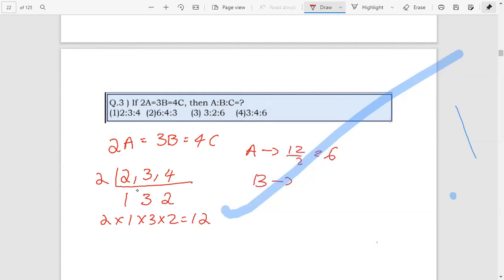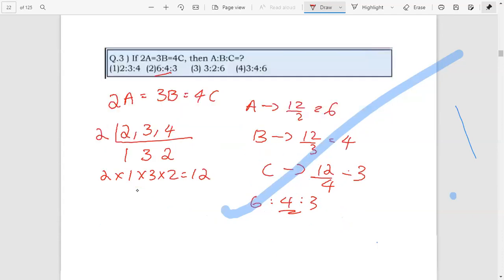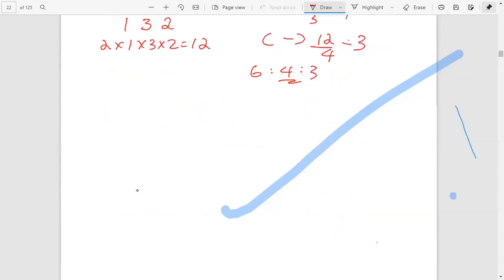B gives 12 by 3, that's equal to 4. C is 12 by 4, that's equal to 3. Therefore, the ratio is 6 is to 4 is to 3, and the answer is the second option. Okay, clear? Yes, sir.